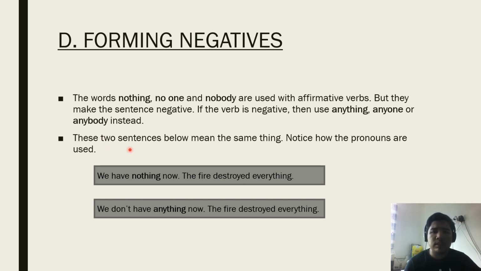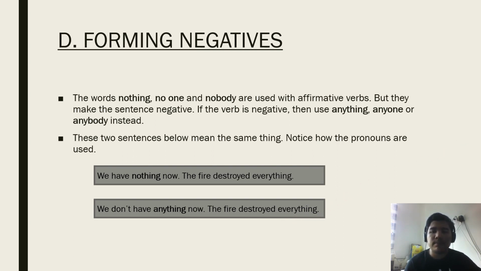These two sentences below mean the same thing. Notice how the pronouns are used. Let's go. We have nothing now. The fire destroyed everything. We don't have anything now. The fire destroyed everything. Okay.